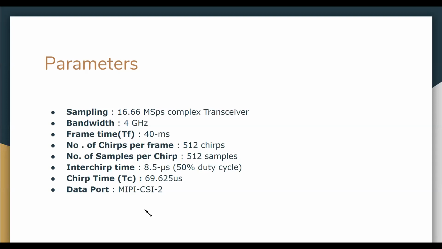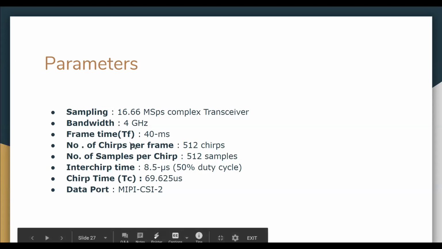Last time when we discussed about transceivers, we were not sure about the data transfer rate and the parameters that we are going to use, like what will be the frame time, what will be the interchip time, all those things. So from the datasheet only, they have computed average power consumption for a given input. In that they gave these parameters, so we need not calculate much.